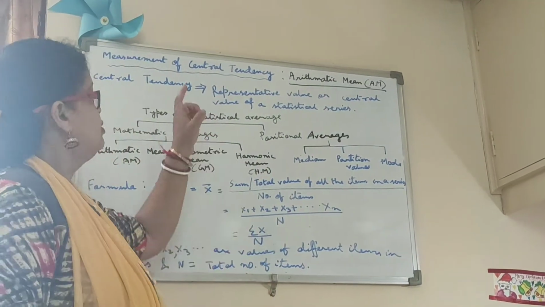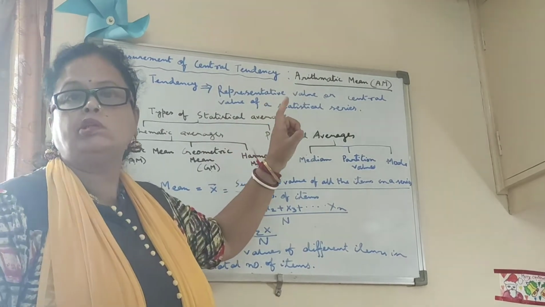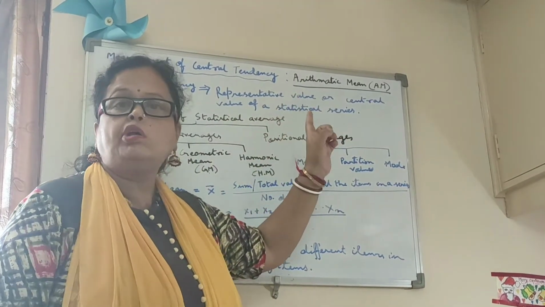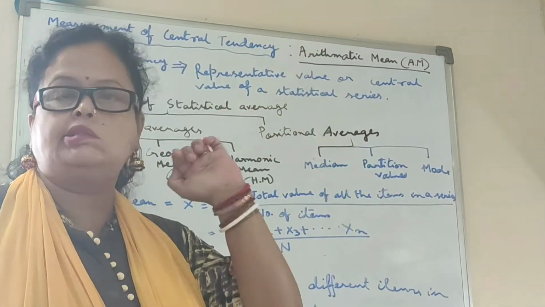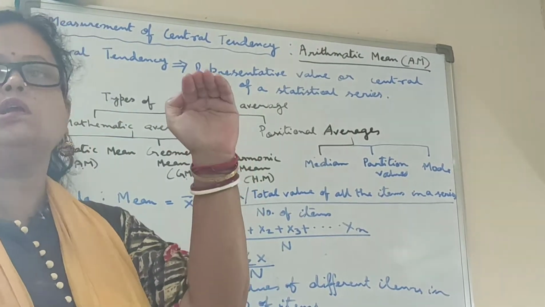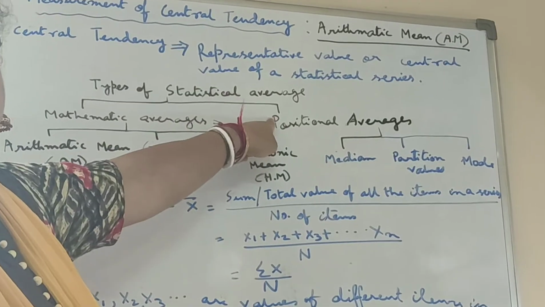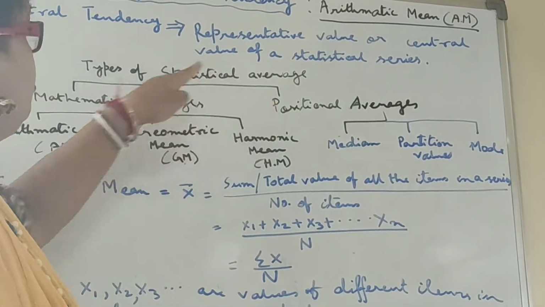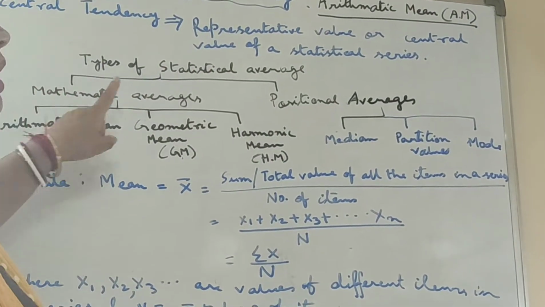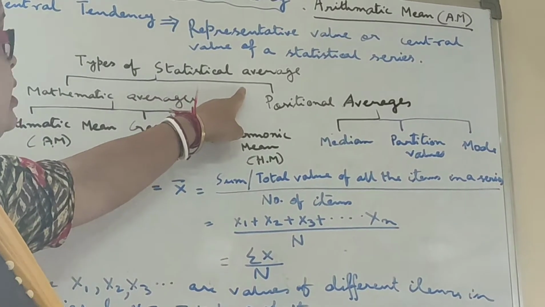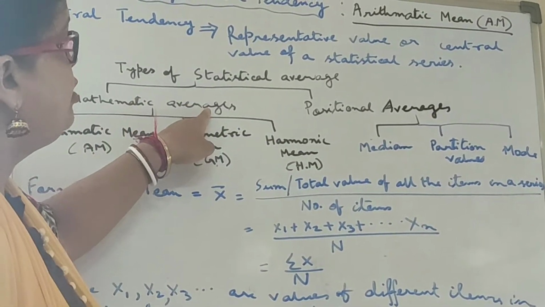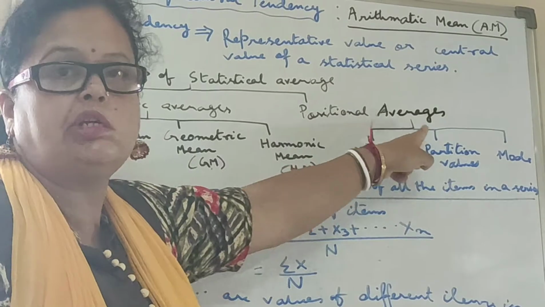Now in this chapter we are going to discuss different kinds of average. Types of statistical average: see the flowchart over here. Two types of statistical average are there, one is mathematical average and another is positional average.